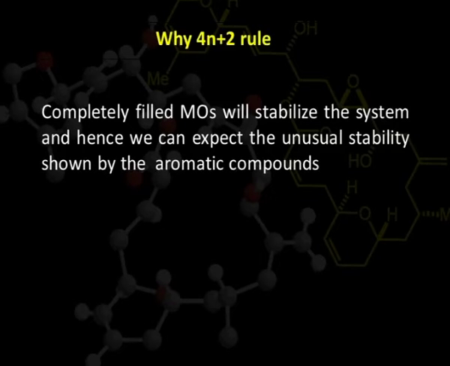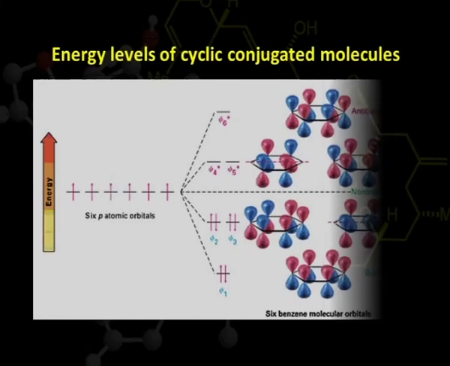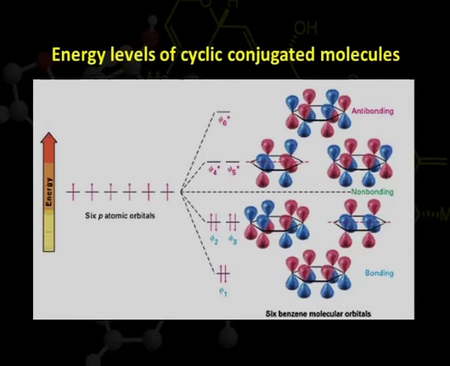We can further understand this with the help of this diagram of benzene. Benzene is the simplest example. Here we can see 6 carbon atoms possess 6 unhybridized p orbitals. On each p orbital there is 1 electron present, so together they contribute 6 electrons. Since 6 p atomic orbitals are combining together, 6 MOs will be formed: 3 bonding and 3 antibonding.